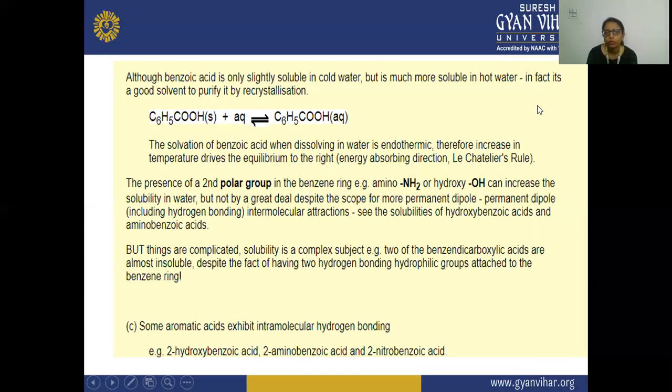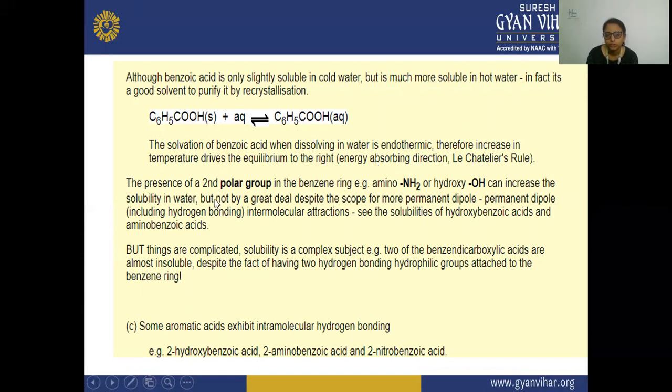So from the hot water, the crystals of benzoic acid can come out. Here this shows the equilibrium structure for benzoic acid in aqueous solution. The solvation of benzoic acid when dissolving in water is endothermic, therefore an increase in temperature drives the equilibrium to the right.